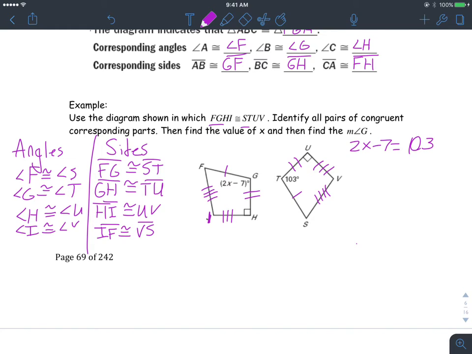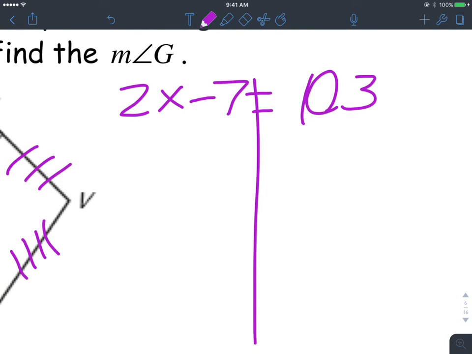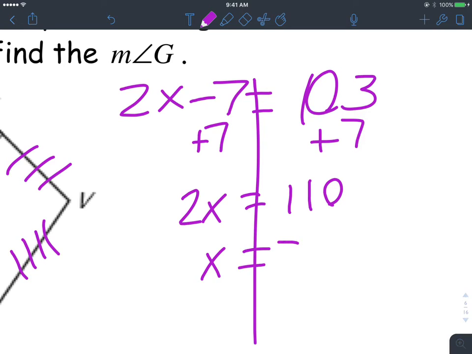So you don't have to do a ton of those usually because it's kind of a pain to write them all out. But that's all the matching stuff right there. Now as far as when you have congruent angles, then you can set the two angle expressions equal to each other. So this part here, just add 7 to both sides. Got something like 110. And then x equals, I guess, 55 once you're done.